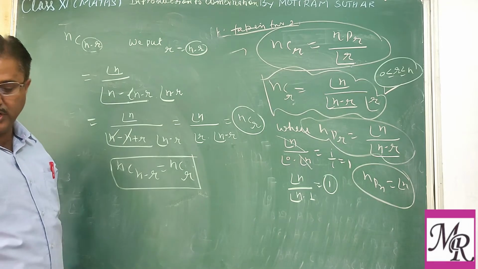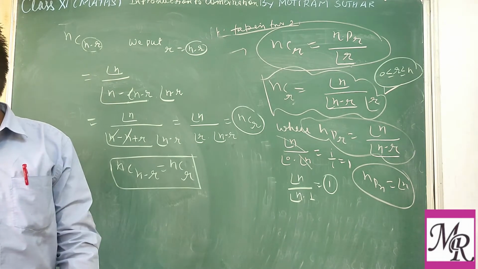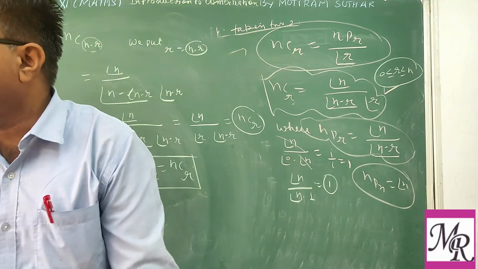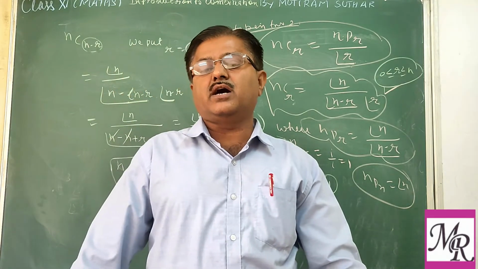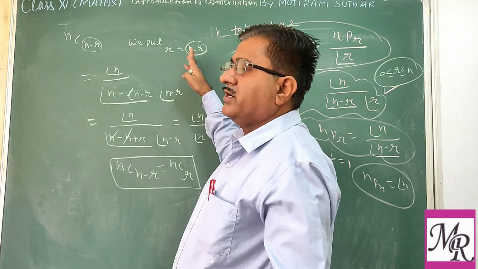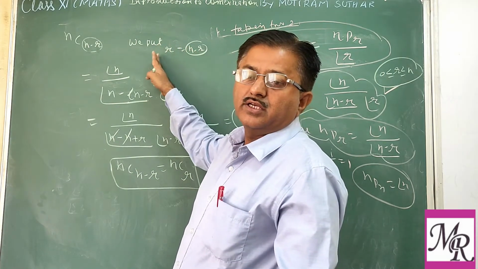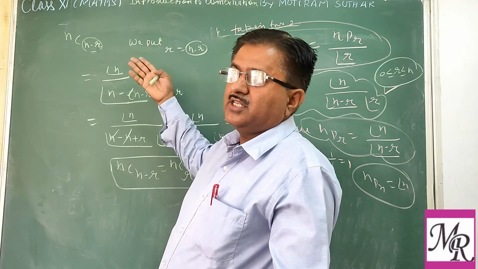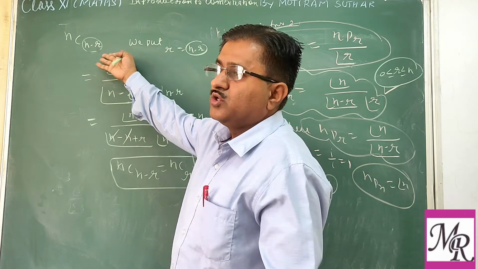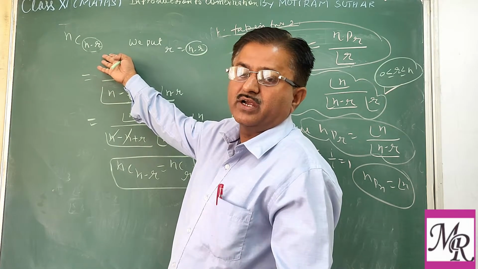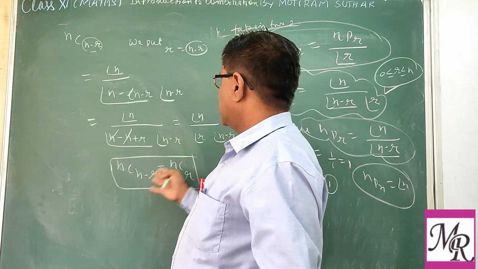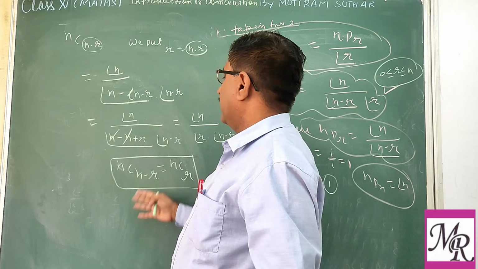So this is also a very important result, that selecting r objects out of n objects is the same as rejecting n minus r. So one may say in how many ways we can select the r objects out of n is the same as rejecting the remaining elements, n minus r. So in how many ways you can reject the n minus r objects is the same as selecting r. So that's it, nC(n minus r).